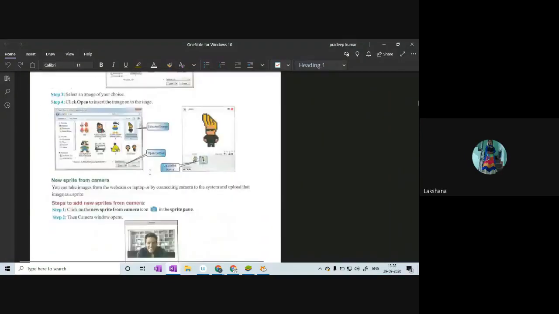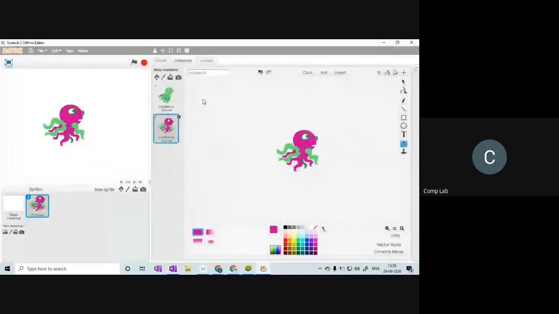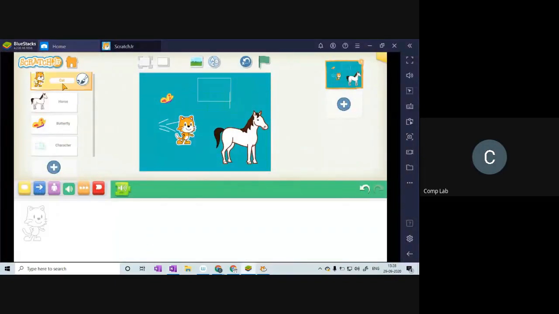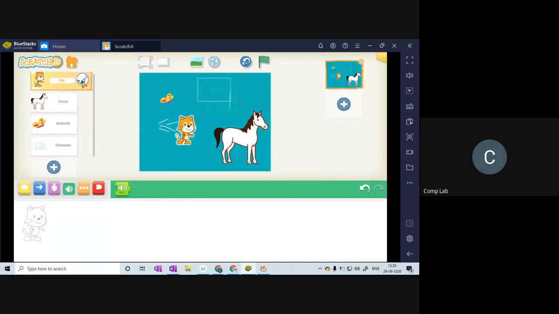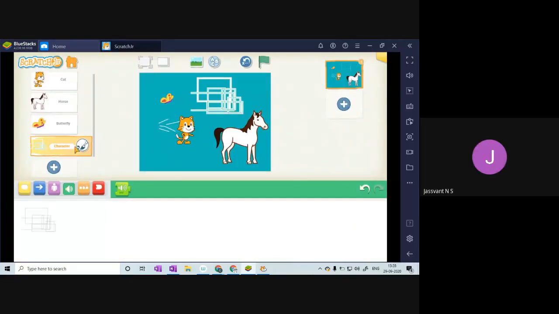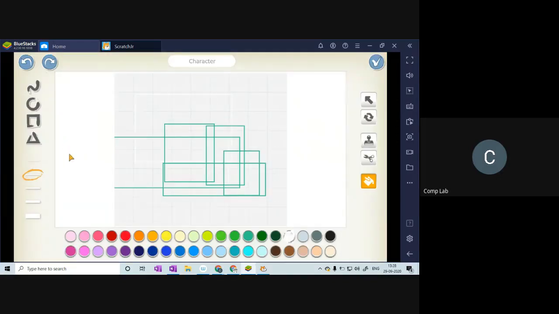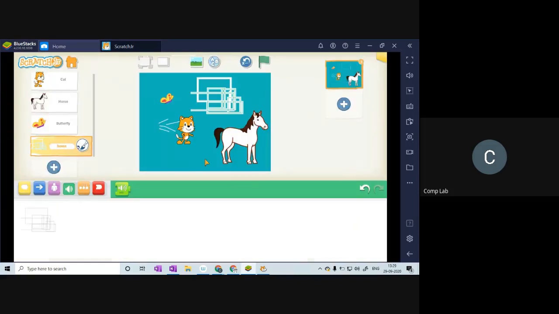Sir, how to name this sprite? To name the sprite, just click on the sprite right here. Click on edit. Click on the paint icon. Let me click on this character. Once you click on this paint icon, you can see there is a name box in the center. So you can just give your own name. I'm giving the name boxes right here. You can type your own name and click on the tick sign, and then the name will be updated.